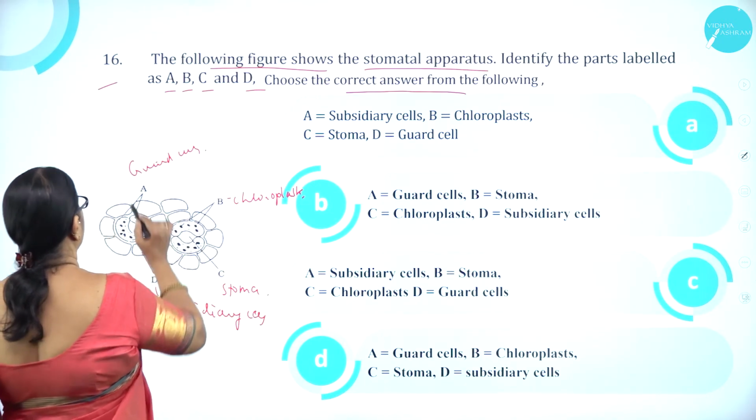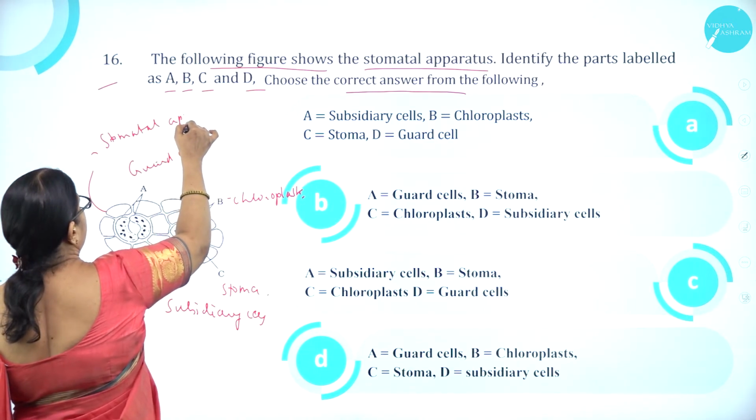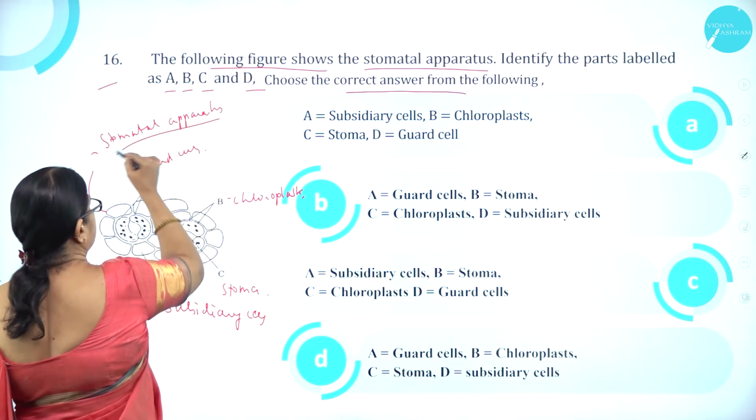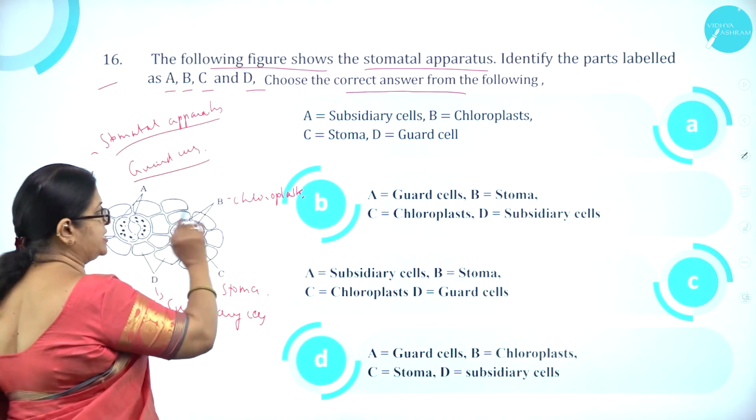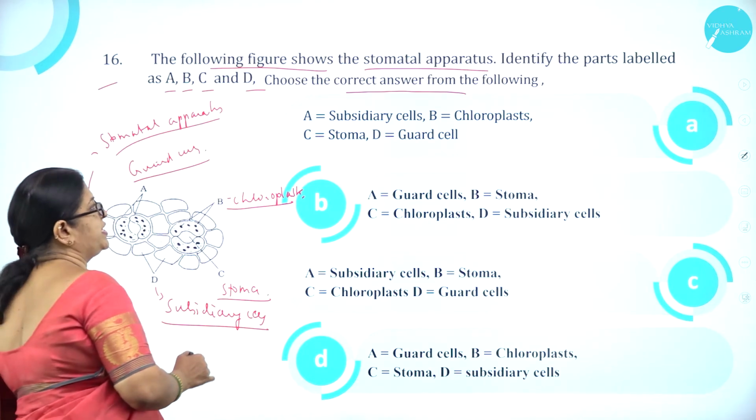So this is the picture of a stomatal apparatus. A is guard cells, B is chloroplast, C is stoma and D is subsidiary cells.